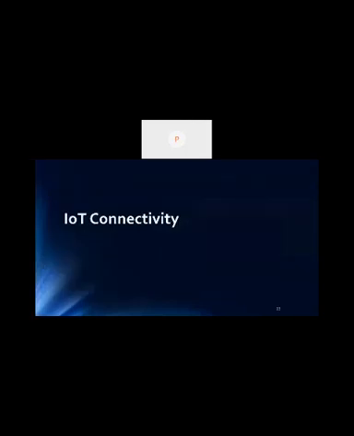Then we will quickly touch on IoT connectivity. We have seen that one thing is that we have to connect from things to the gateway, and another part is gateway to the server. So we have two kinds of connectivity. One is the local connectivity, and another is the network connectivity to the server or to the cloud, where we need the IP connection.